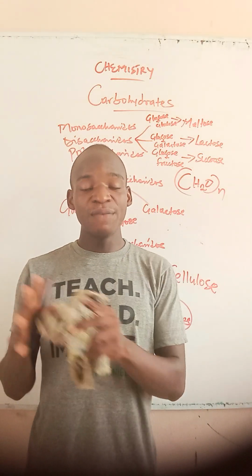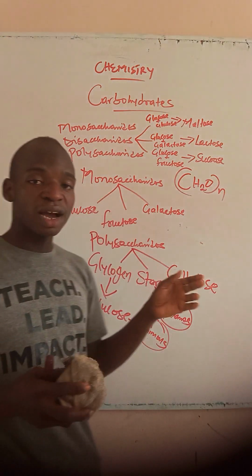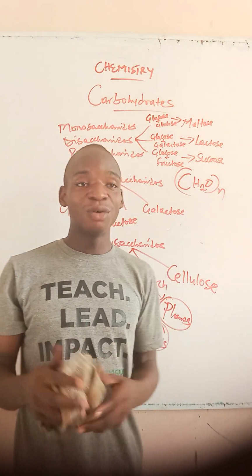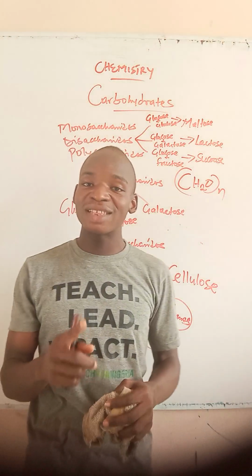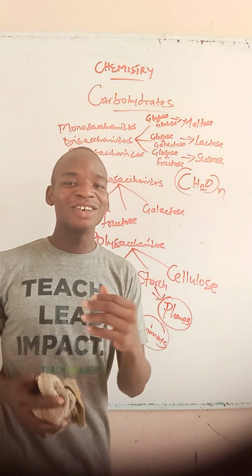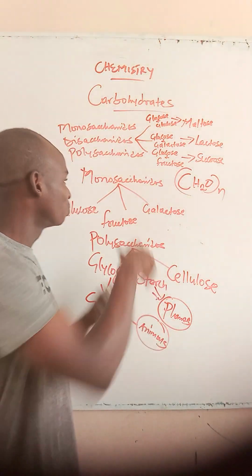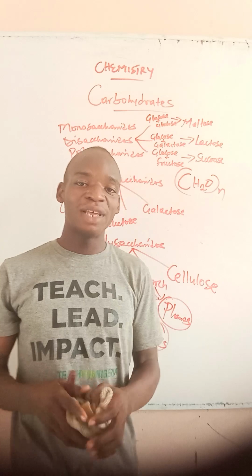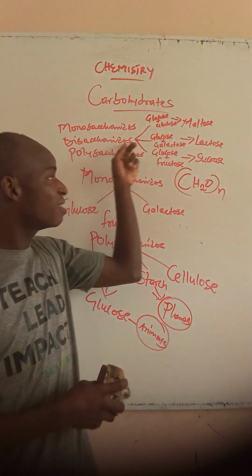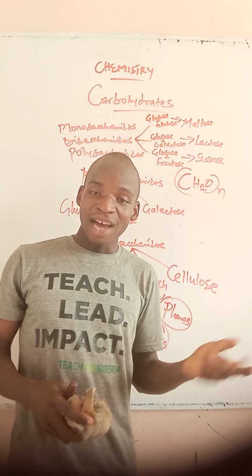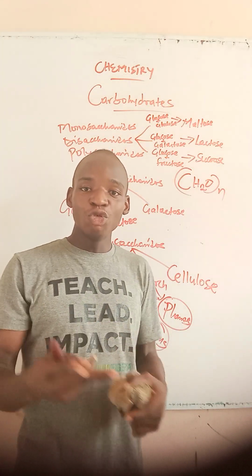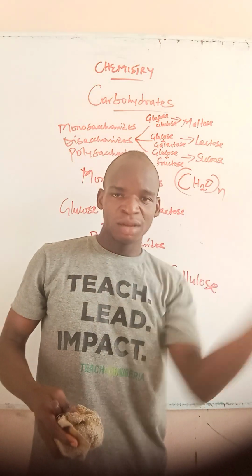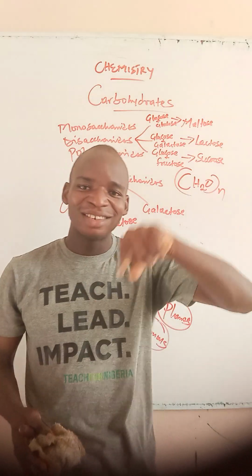Are you following? And then we went on to look at the types of carbohydrates. I said we have three major types, which are simply what? The monosaccharides, the disaccharides, and what? The polysaccharides. I went on to let us know that the monosaccharides are simply carbohydrates that are made of 1 glucose unit. And then I went on to state their examples. Monosaccharides, we have glucose, fructose, and galactose. Then I did not stop there. I went on to tell us that disaccharides are carbohydrates with what? With 2 glucose units. Are you following? That is when you combine 2 monosaccharides, you have 1 disaccharide.